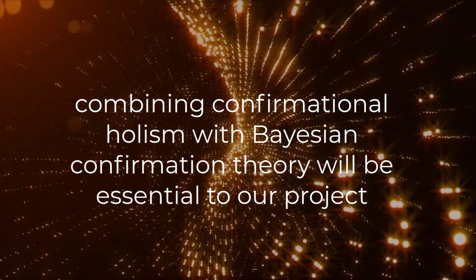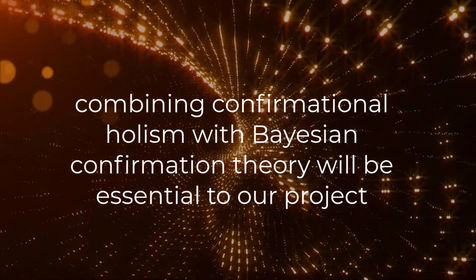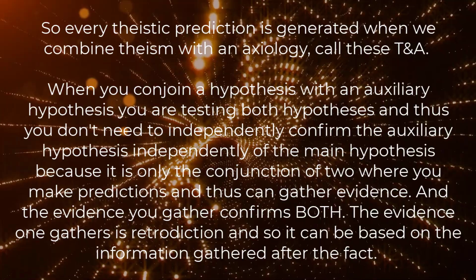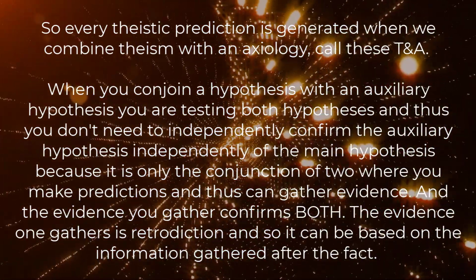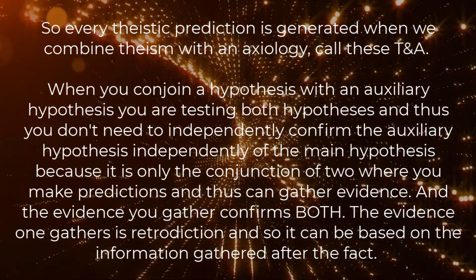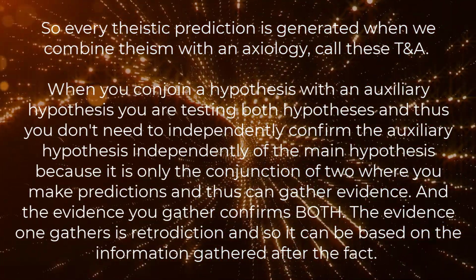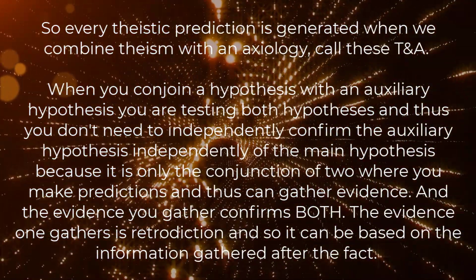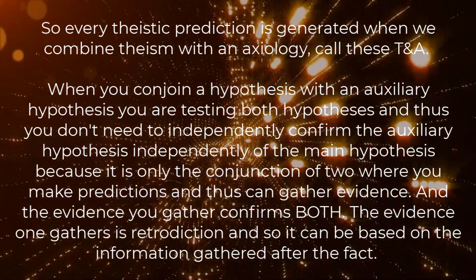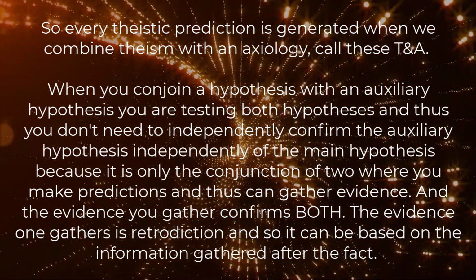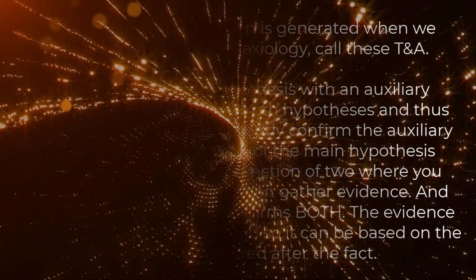But combining confirmational holism with Bayesian confirmation theory will be essential to our project. So every theistic prediction is generated when we combine theism with an axiology, call these T&A. When you conjoin a hypothesis with an auxiliary hypothesis, you are testing both hypotheses, and thus you don't need to confirm the auxiliary hypothesis independently of the main hypothesis, because it is only the conjunction of the two where you make predictions and thus can gather evidence. And the evidence you gather confirms both. The evidence one gathers is retrodiction, and so it can be based on information gathered after the fact.